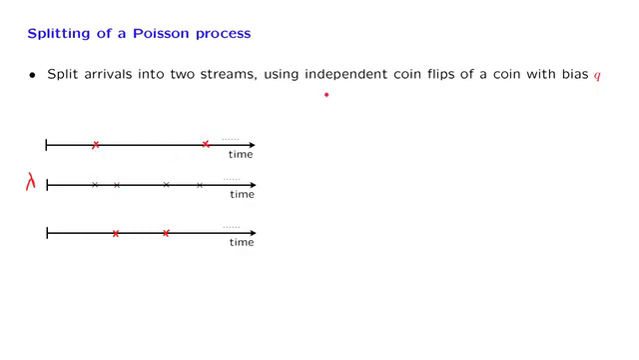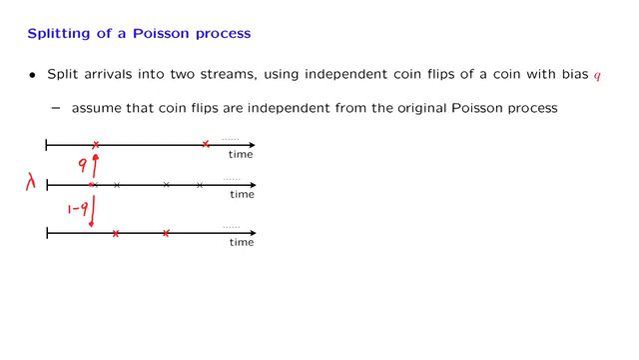We make those decisions using independent coin flips of a coin that has a certain fixed bias equal to Q. So when this arrival comes, there's probability Q that it will be sent that direction, or probability 1 minus Q that it will be sent in the other direction. All of these coin flips are independent. So the decision on where to send the second arrival is going to be independent from the decision of where to send the first arrival.